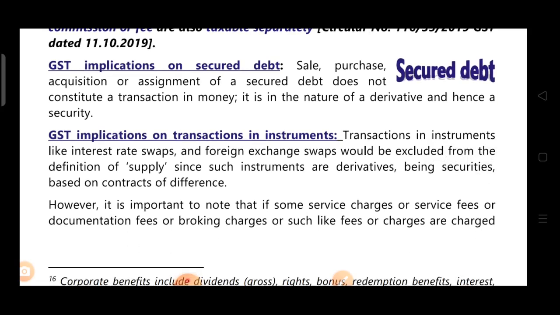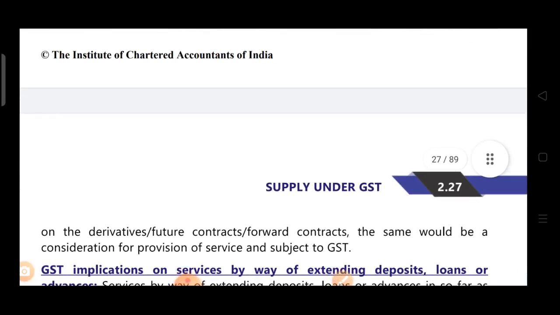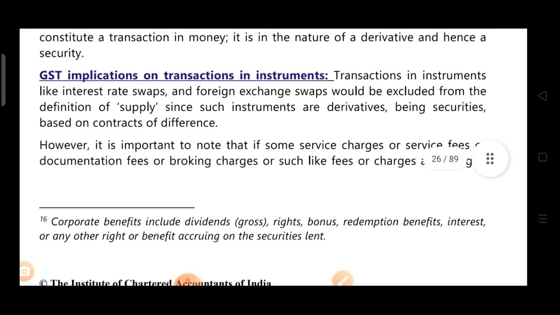However, it is important to note that if some service charges, service fees, documentation fees, broking charges or such like fees or charges are charged on derivatives of future contracts or forward contracts, the same would be consideration for provision of service and subject to GST. This transaction is of a security, a derivative, so it comes under the ambit of securities and is not supply.